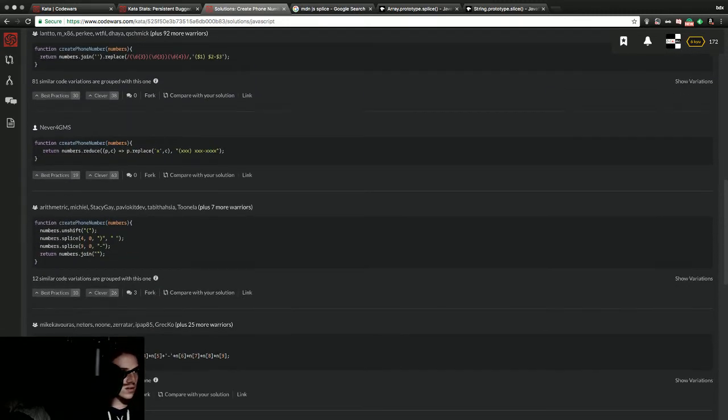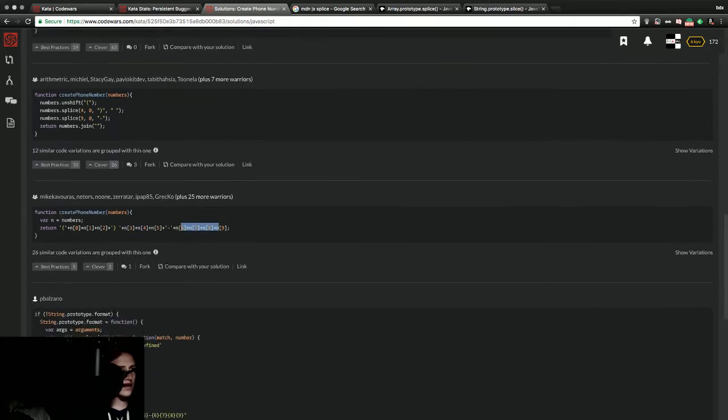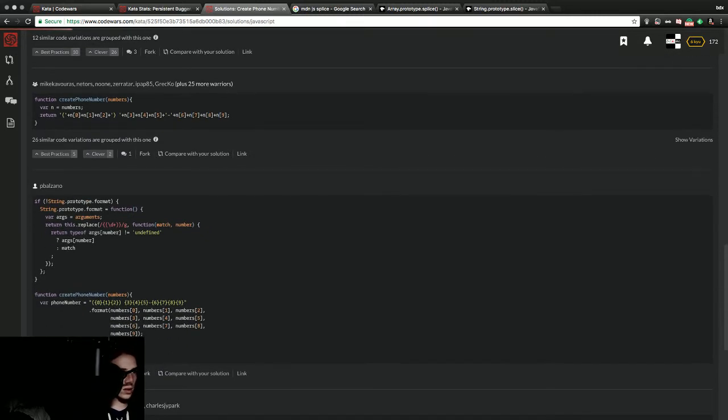Reducing stuff and replacing. So there are quite a... Wow. Unshift. Splice. There's a couple ways to go about this. Dear God. Individual. They were dedicated to piecing that one together. Well, I'm rather holy... What is... This is what they found on the ship at Roswell. Format numbers 0, 1, 2, 3, 3, 4, 5, 6, 7, 8, 9. Oh, those are all the numbers to format to fill out this.